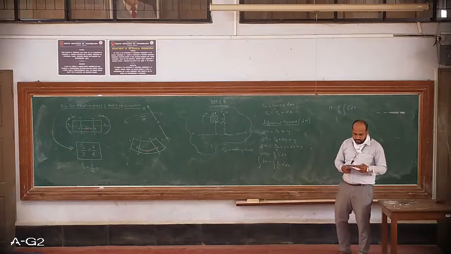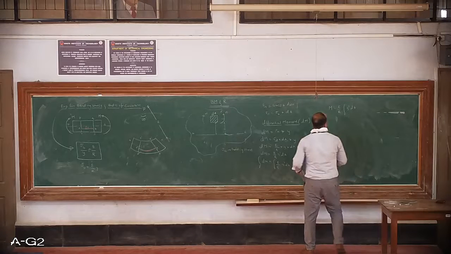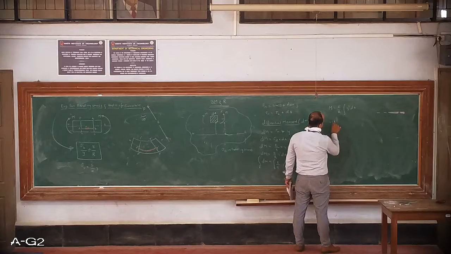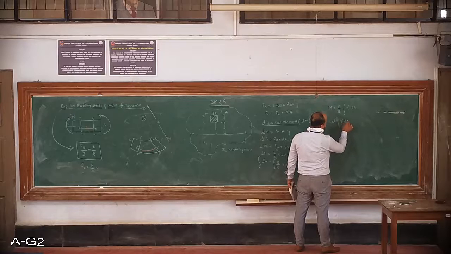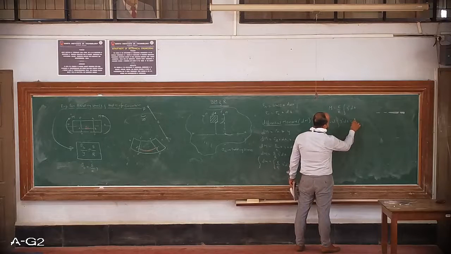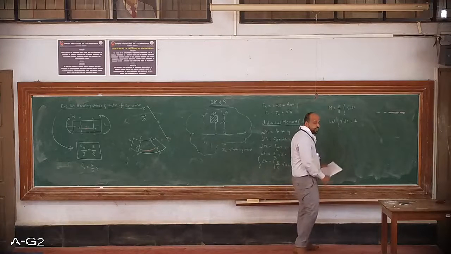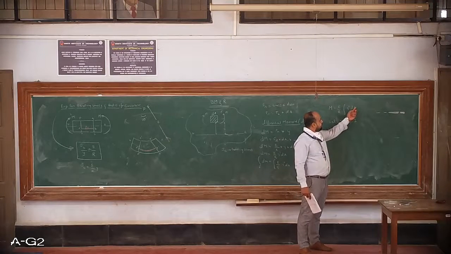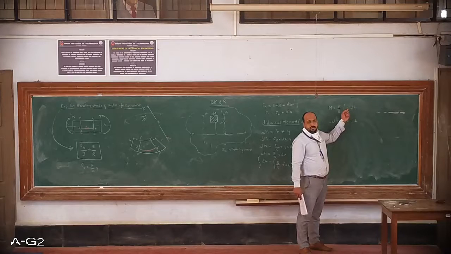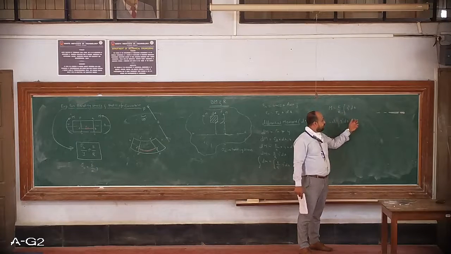Okay, so write down. Let the integration of y square into dA, we will take it as I, because it is the moment of inertia. There is the area, there is a moment, and the distance. So the integration of y square into dA we will take as the moment of inertia.